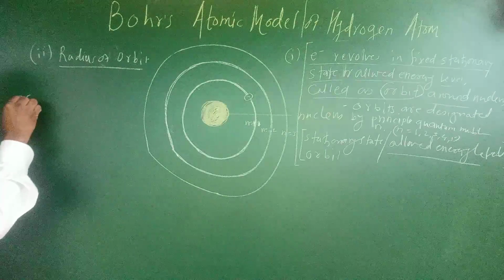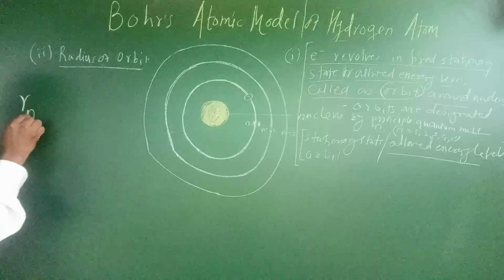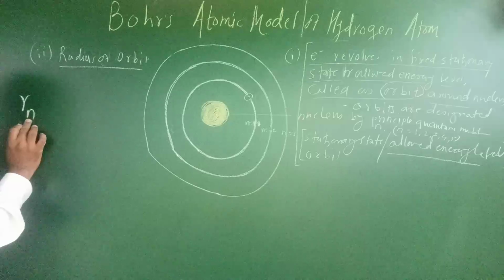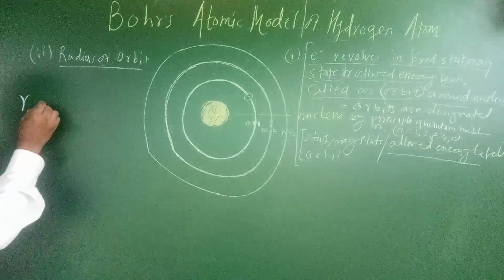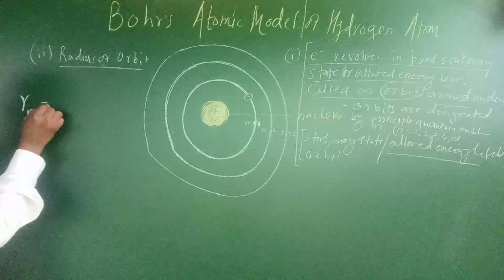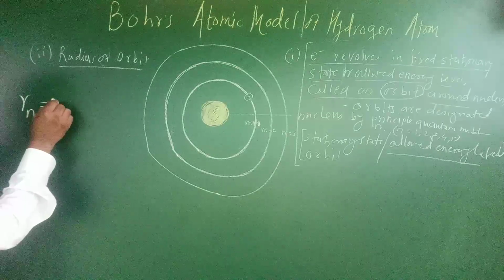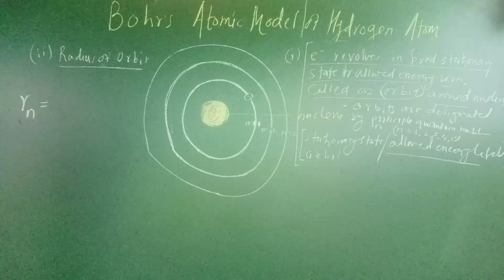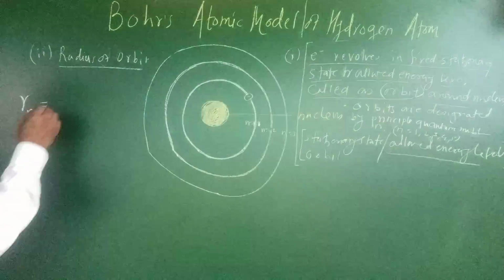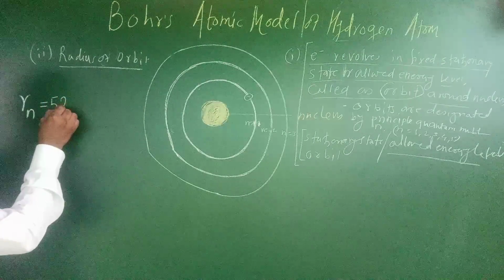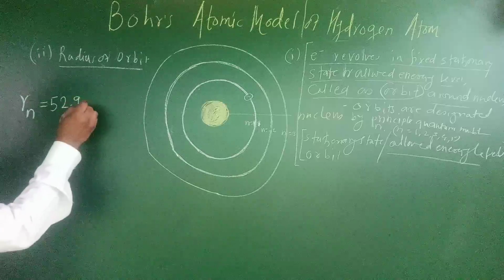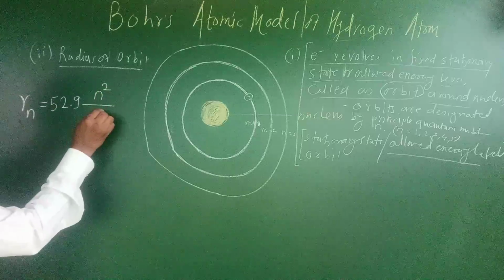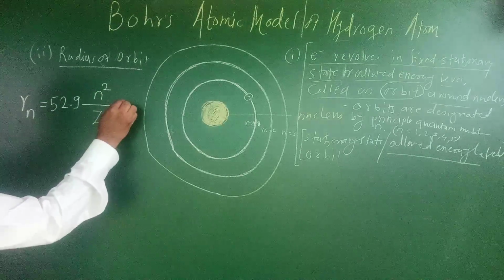So the radius of the nth orbit is equal to 52.9 n square upon Z picometer.